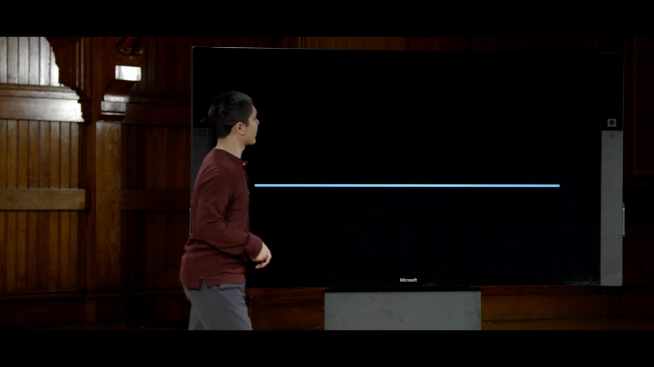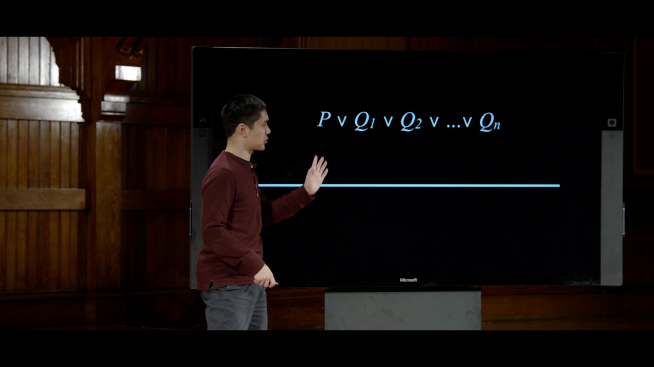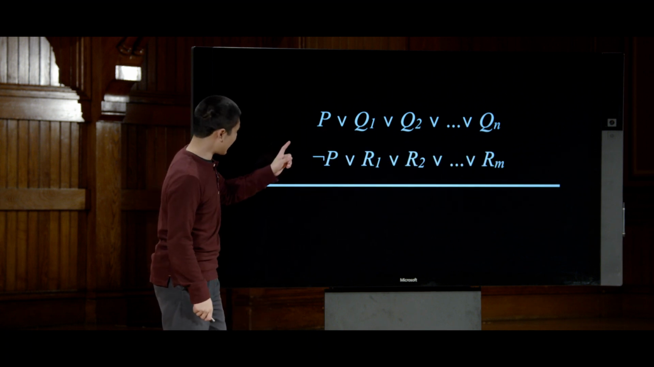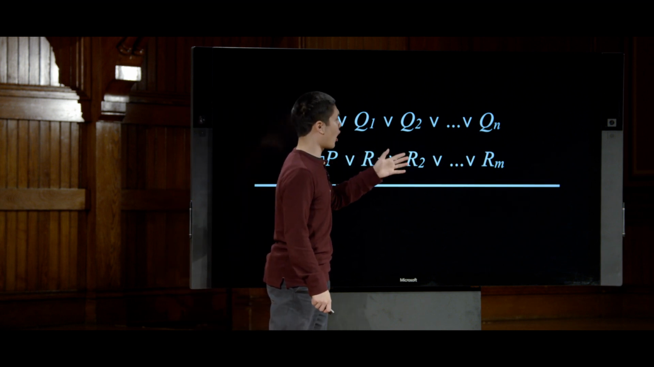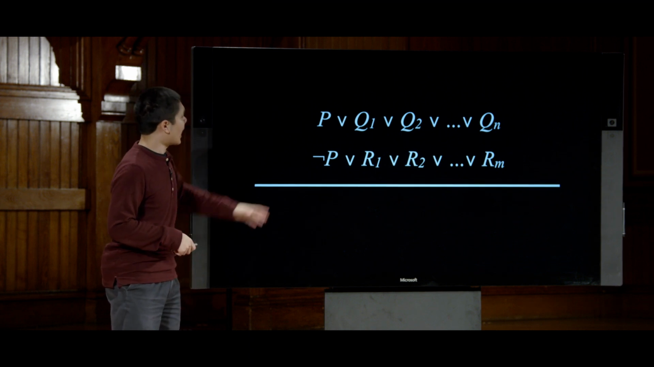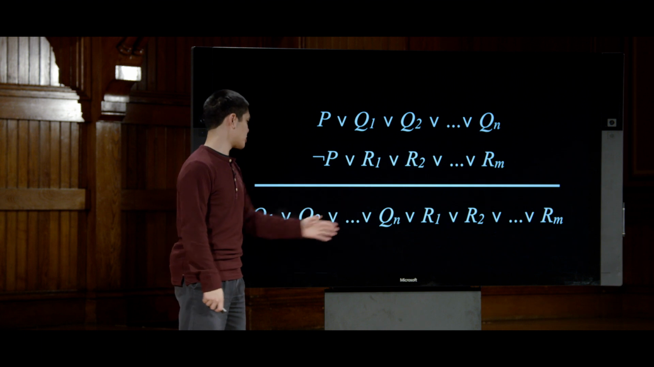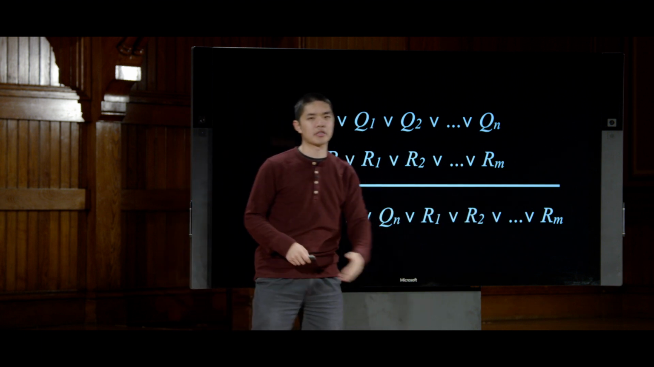So if I had a rule that had P or Q1 or Q2 or Q3, so on and so forth, up until Qn, where n is just some number, and likewise, I had not P or R1 or R2, so on and so forth, up until Rm, where m, again, is just some other number, I can resolve these two clauses together to get one of these must be true, Q1 or Q2 up until Qn, or R1 or R2 up until Rm.